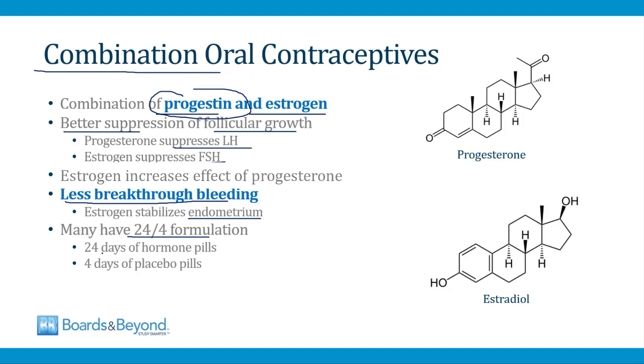By this I mean that women take the pill every day during their cycle, but 24 days they are taking a hormone pill, and on 4 days they are taking a placebo pill. The idea here is that when they take the placebo, there will be an absence of hormonal effects on the endometrium, and that will lead to menstruation. So by doing it this way, women have very regular and carefully controlled menstrual periods on the days they take the placebo pills, and they usually have no breakthrough bleeding on the days they're taking the hormone pills.